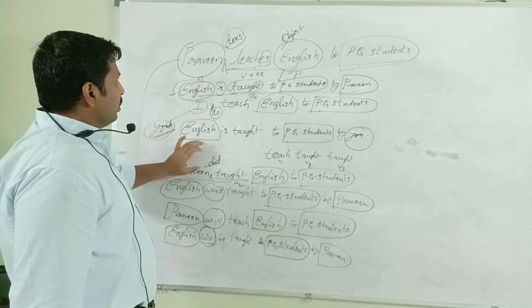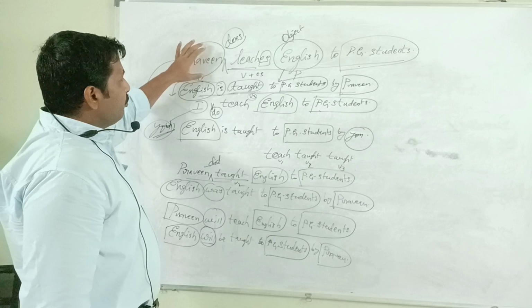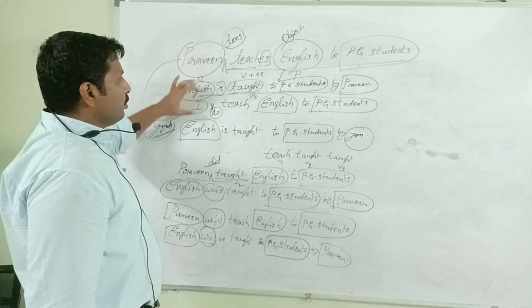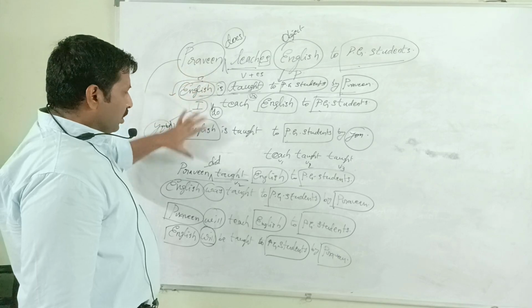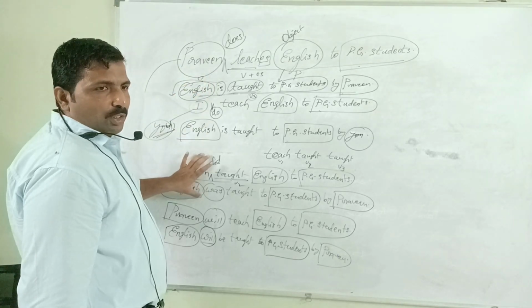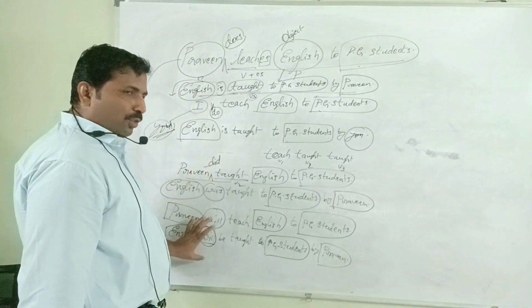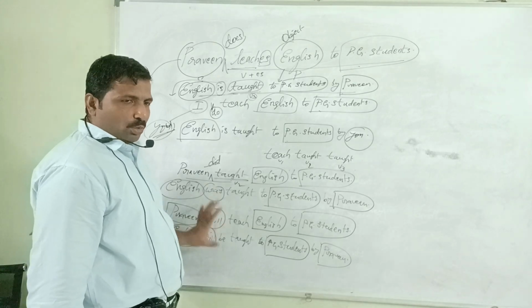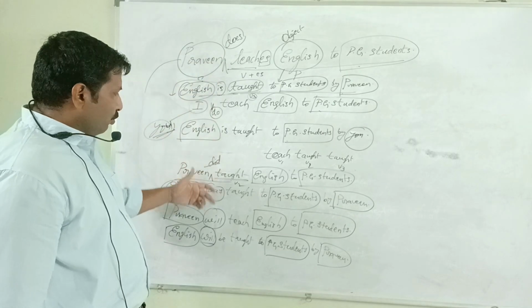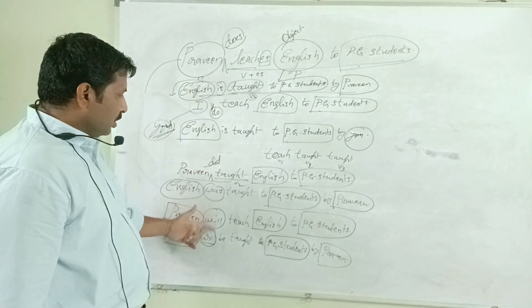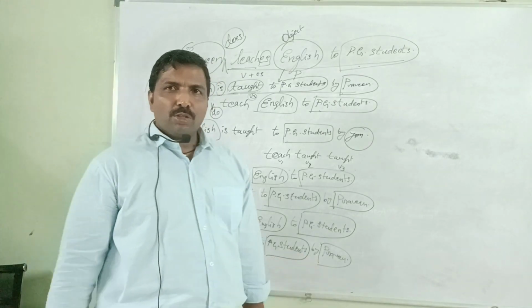In the simple present action itself, again, by changing the subject, Praveen, otherwise I, there are around 3 structures. Simple past action, active voice and passive voice, 2 structures. Simple future action, active voice and passive voice, 2 structures. Around 1, 2, 3, 4, 5, 6, 7 sentences, different questions.